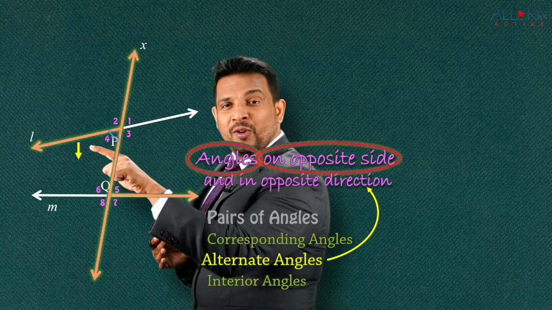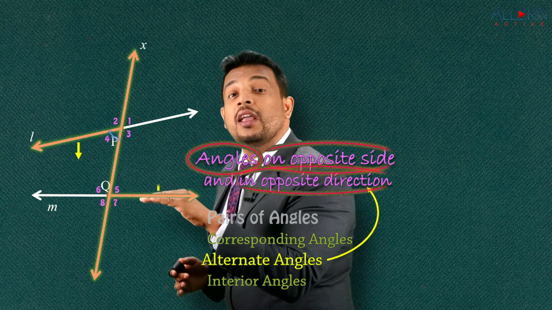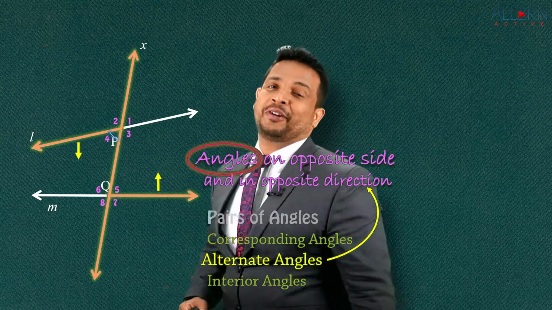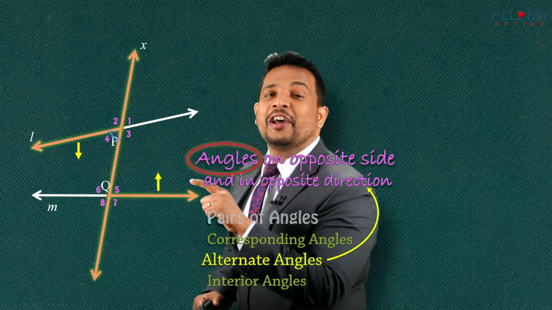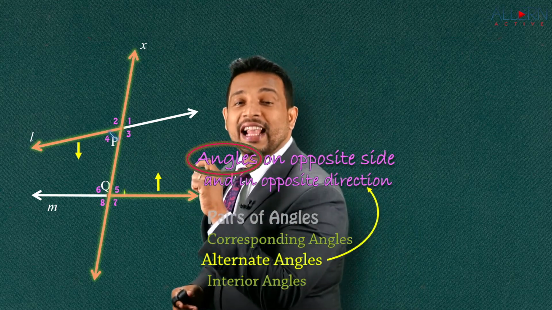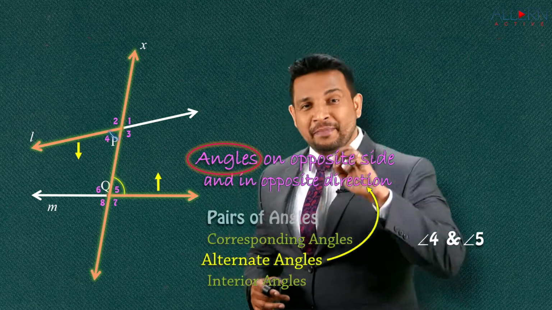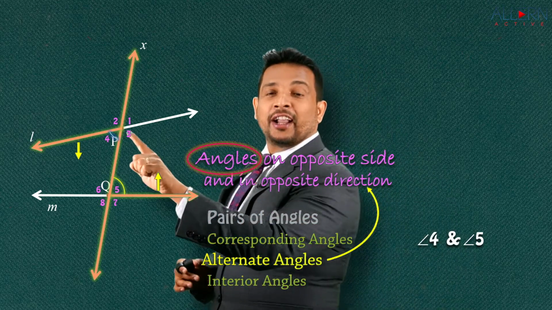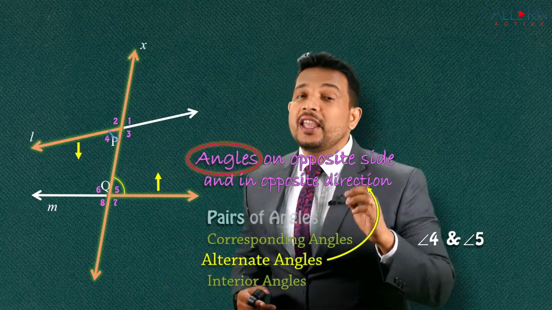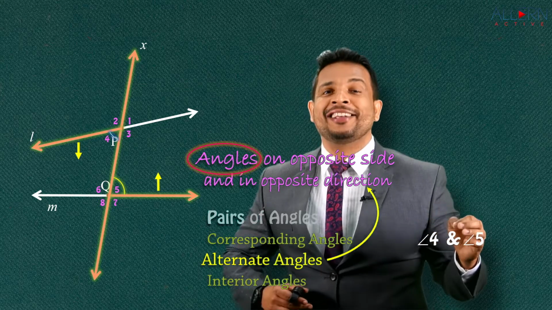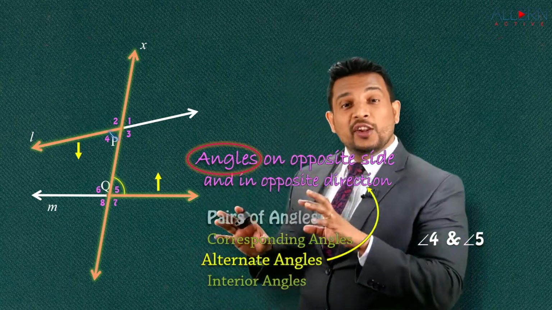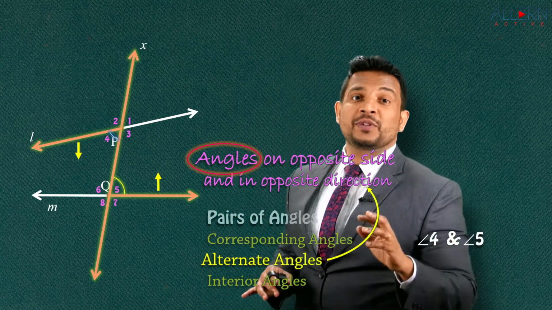Here it is below the line, so there it has to be above the line. Beautiful. And that angle which you're going to get is angle number 5. That means angle 4 and angle 5 are a pair of alternate angles: angles on opposite side and in opposite direction.